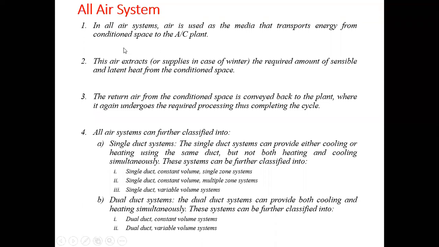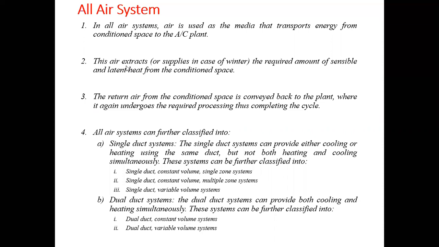In the all air system, basically the air is used as a medium that transports energy from the conditioned space to the air conditioning plant. There will be an air conditioning plant at the center of a building, and the air will be used in order to transport the heat energy from the conditioned place to the air conditioning plant.